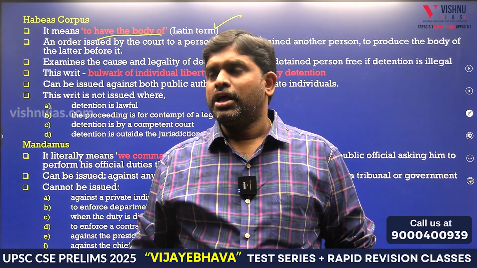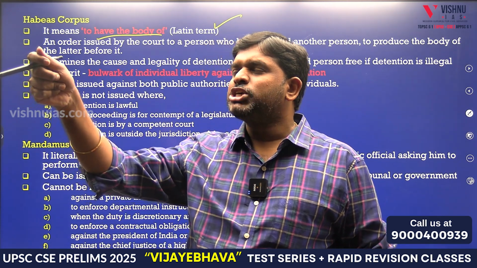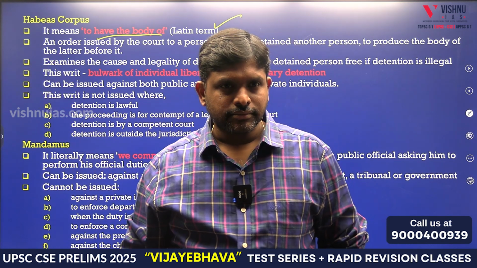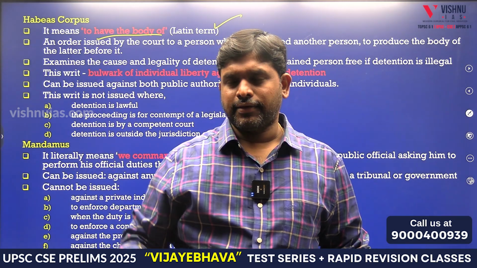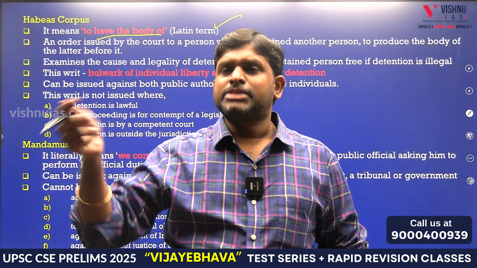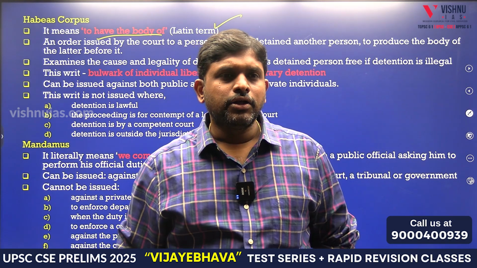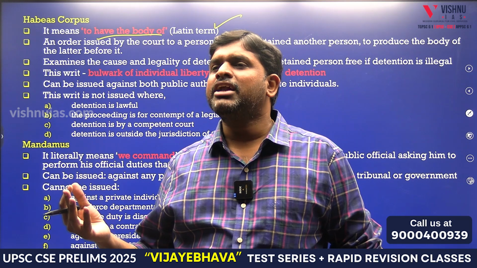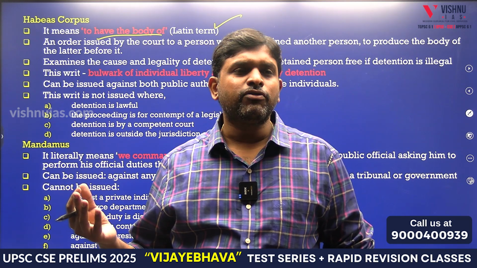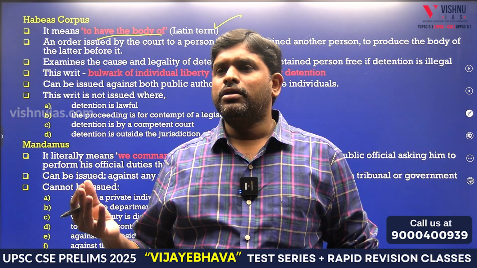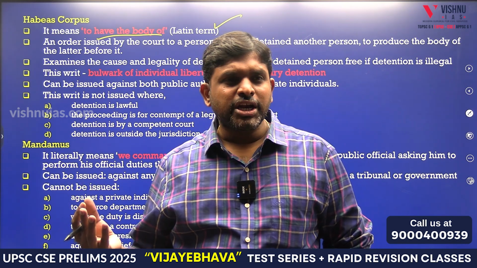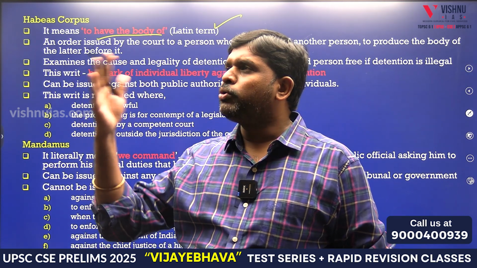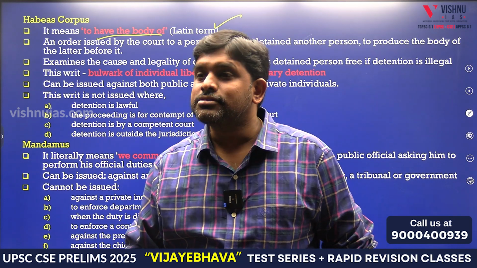Under the writ, in order to enforce a fundamental right, the petition which I am submitting to the judiciary is called a writ. A writ is nothing but a letter submitted with respect to violation of my fundamental right. So I will tell the judiciary that my brother was arrested by the police. It has been 24 hours, but I don't know why he was arrested, or he was not put in front of the magistrate. So I have doubt about his whereabouts. Judiciary, can you please take action and find where my brother is?